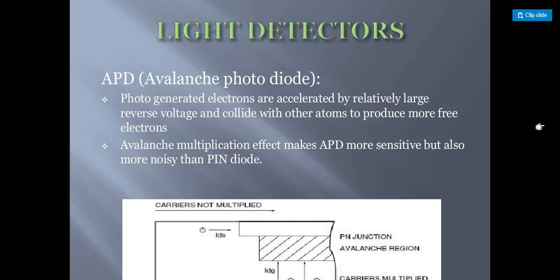So this is the impulse response working of the digital reverse periods. Now, when I am taking atoms to produce more free electrons, that's the reason I am trying to write H of t. The avalanche multiplication effect: H of t is equal to M of t. This is APD. What does APD stand for? Avalanche photodiode. You do know it is more sensitive but also more noisy when compared to the pin diode.